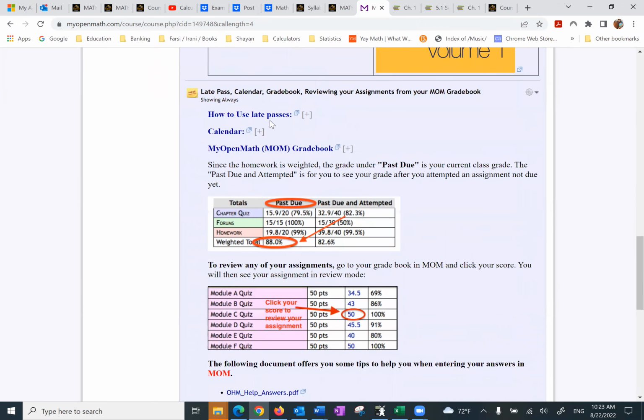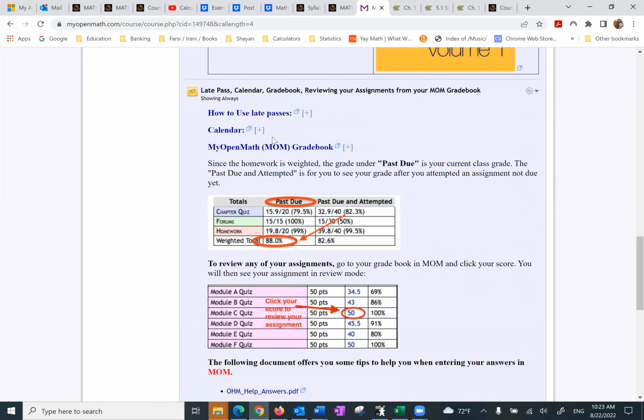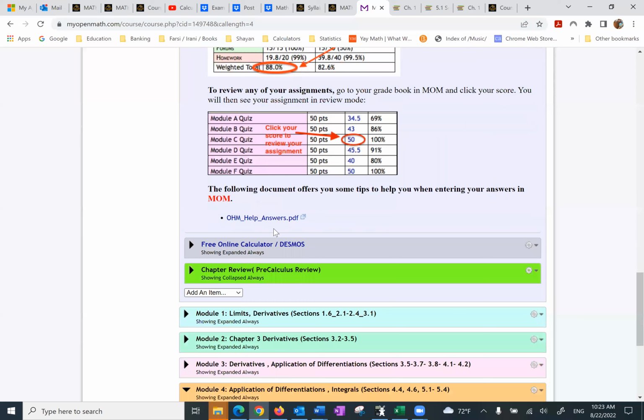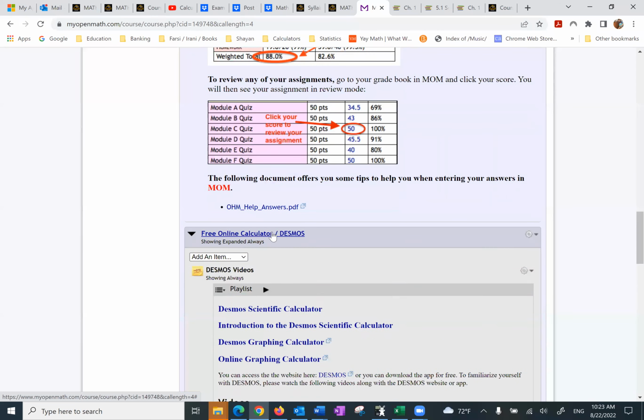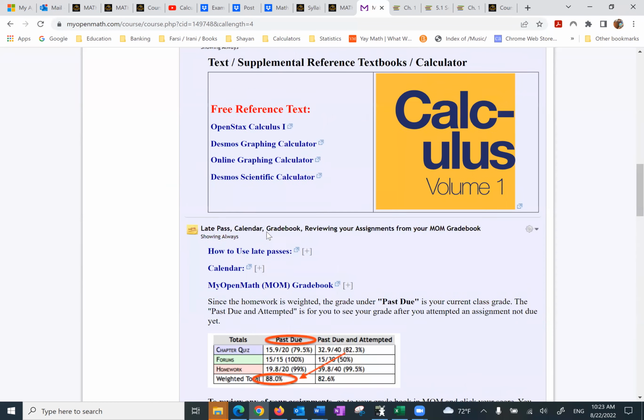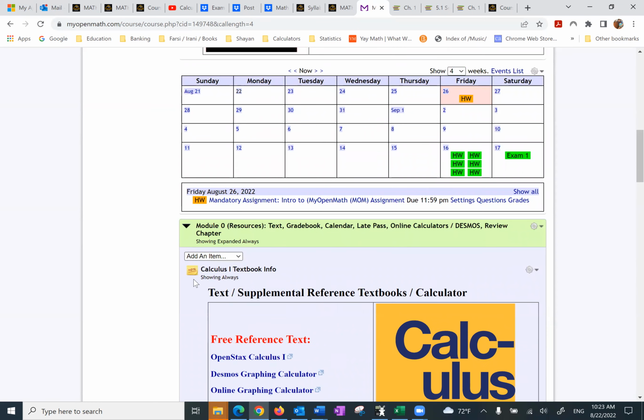You can use a late pass for certain homework. I suggest you don't do that because that's really not a good idea. If you want to check your grades in that is passed through, it shows how to check it. If you want to review a homework in review mode when it's passed through, you can do that. Again, more free online calculators here. So that's module 0, which is basically some resources.